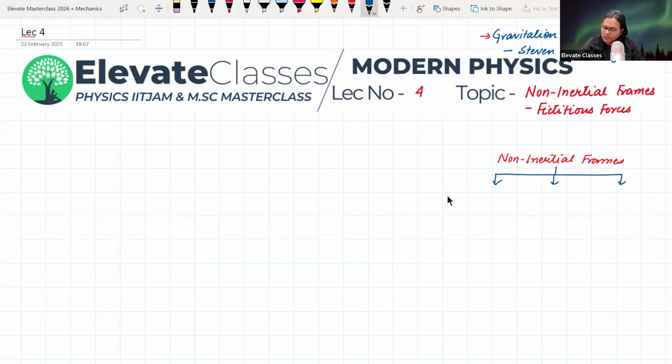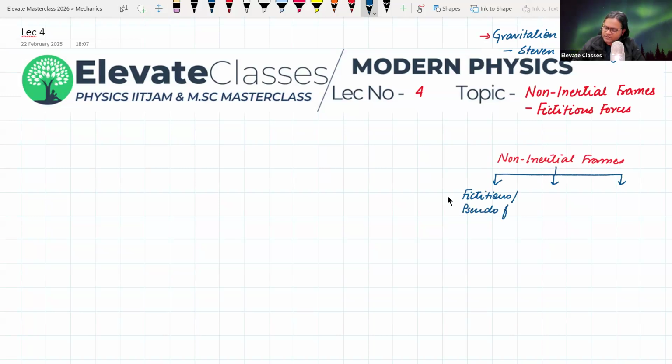Number one is a very general word, fictitious or pseudo forces. Although these words are used in an overlapping manner for all kinds of forces arising in a non-inertial frame of reference, but for the sake of classification, keeping it here only.